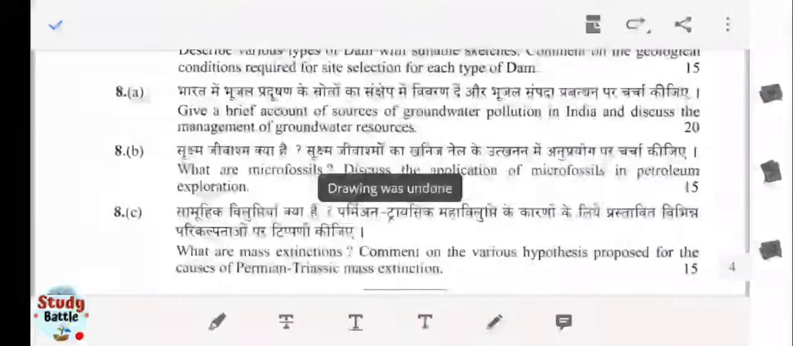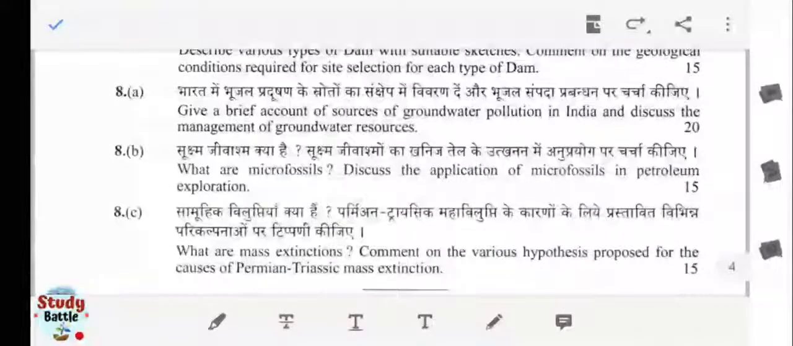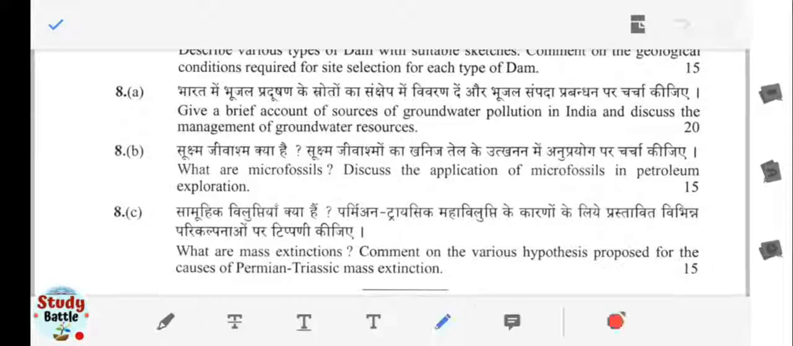And next one is: what are microfossils? Discuss the applications of microfossils in petroleum exploration. So you can see questions are being asked on both types of fossils: the megafossils question was there, and in question number 8 there is microfossils. So we have to discuss both microfossils and megafossils, and the application of microfossils in petroleum exploration, especially from the petroleum point of view.